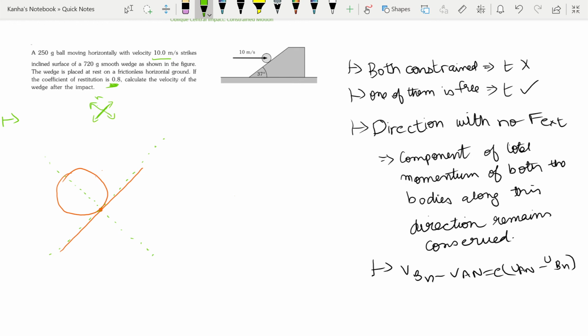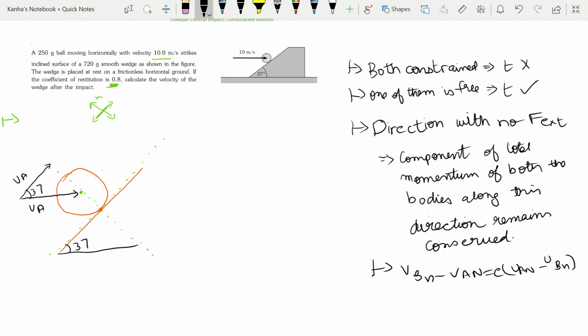Next, we talk about velocities. My velocity was in the horizontal direction with respect to the Cartesian system. So I'll just draw my velocity again. This was my initial velocity, UA. Now because this wedge angle is given as 37, if I just use basic math, I will find that this angle is also 37.